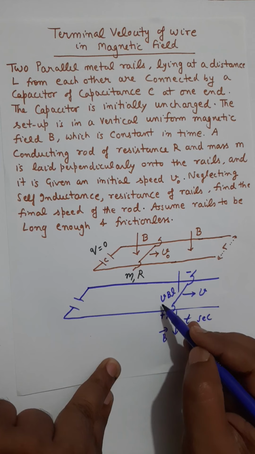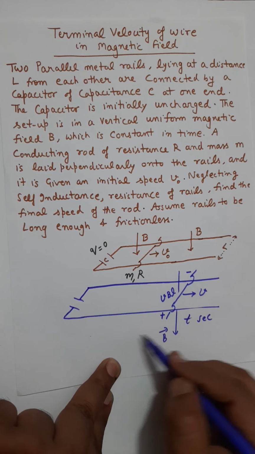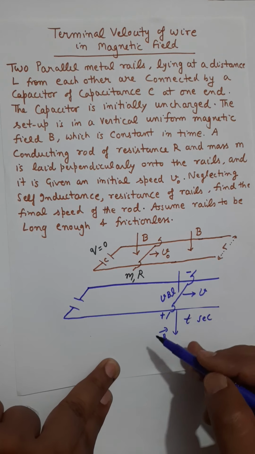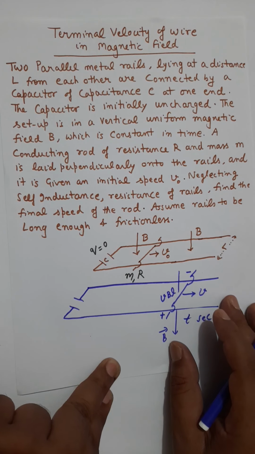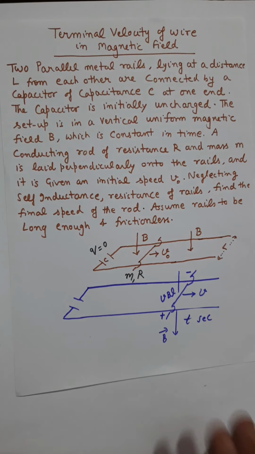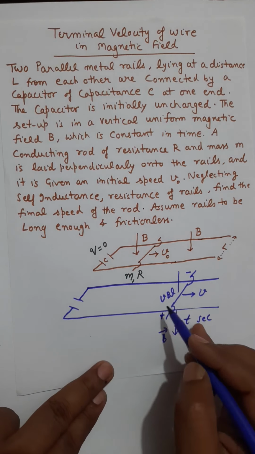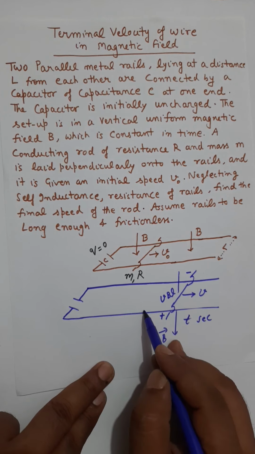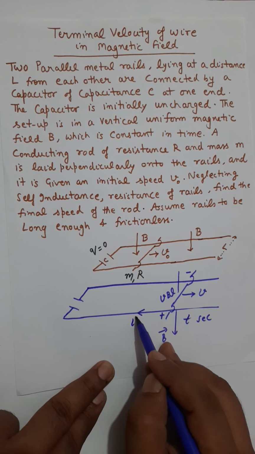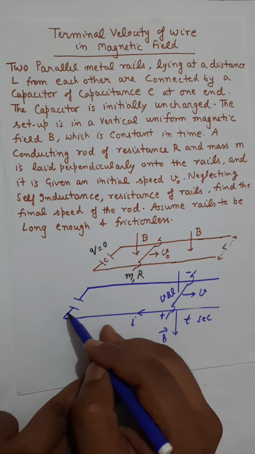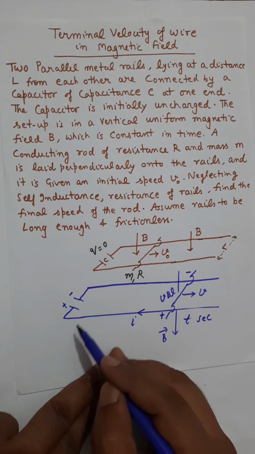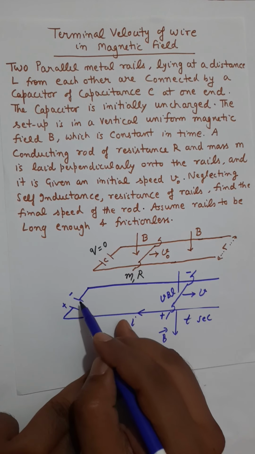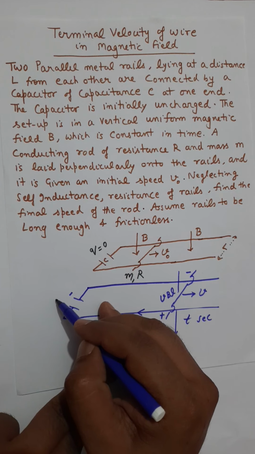This induced EMF, which is VBL in this specific question, I am saying this because VBL is not the generalized formula of EMF, but in this question you can use the EMF as VBL. Because of that EMF, a current will flow, and then because of that current, the capacitor will be in the charging mode. It will be charged by this current, and let's say now it has a charge of Q.